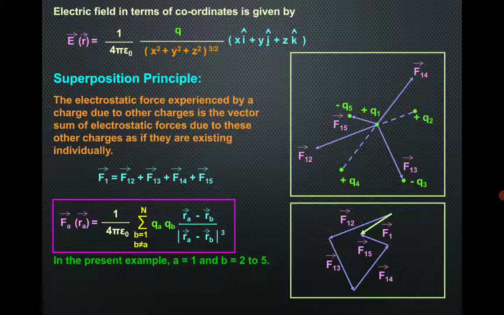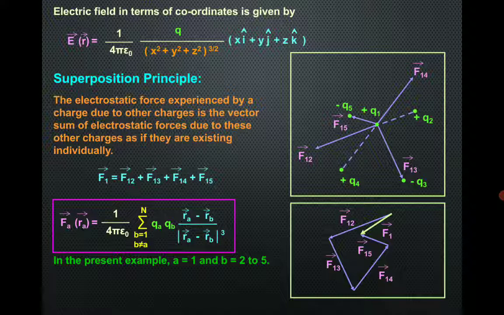So you can see, the first charge we have assumed as a test charge, on which we are going to check the forces exerted by all other charges. We have taken that a is equal to 1 and b can be 2 to 5. So a is equal to 1, why?